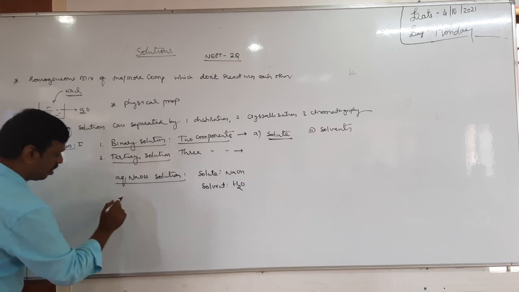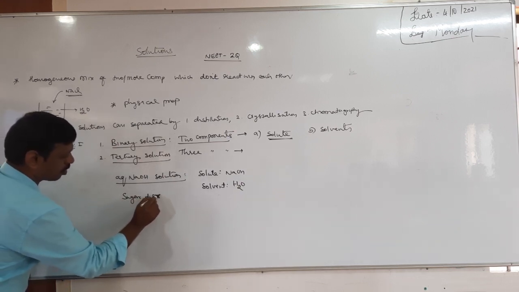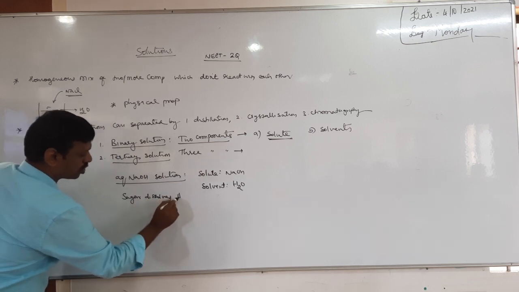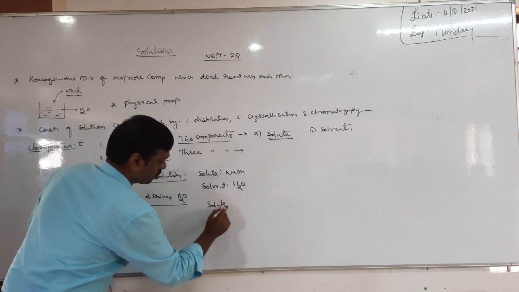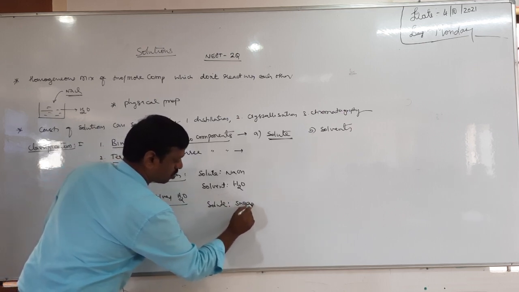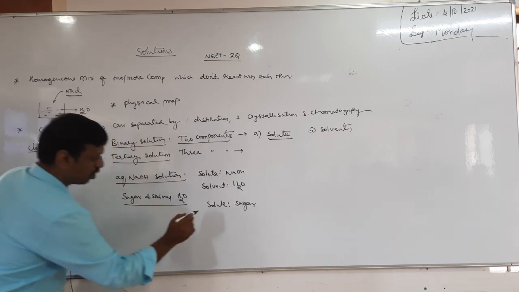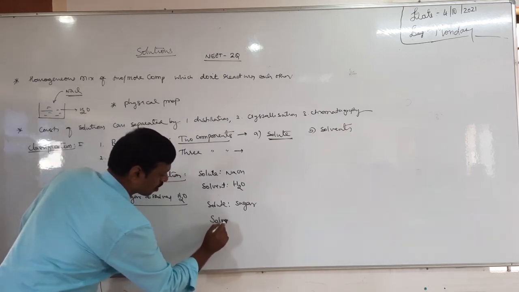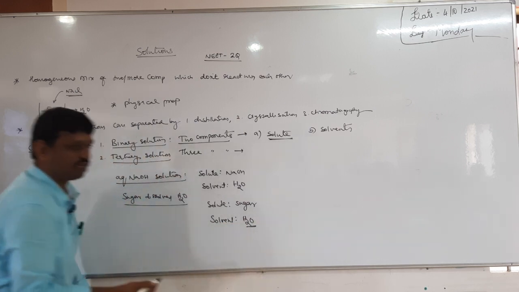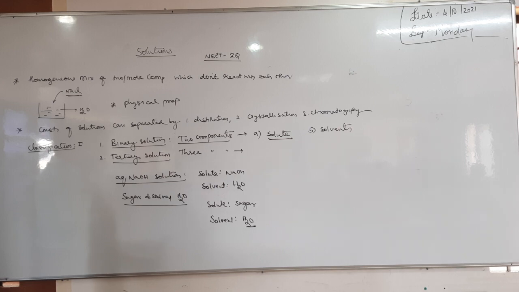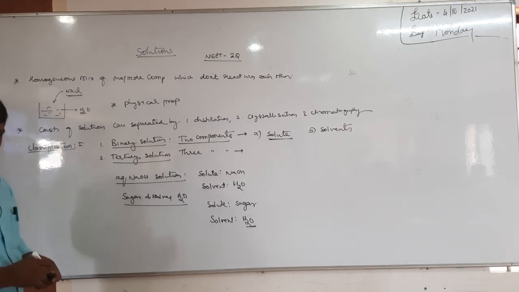One more example, let us take sugar dissolved in water. What is the solute and what is the solvent? Solute is sugar because sugar is in lesser quantity relatively. Water is the solvent because water is present in larger quantity. You can write many examples for binary solutions.